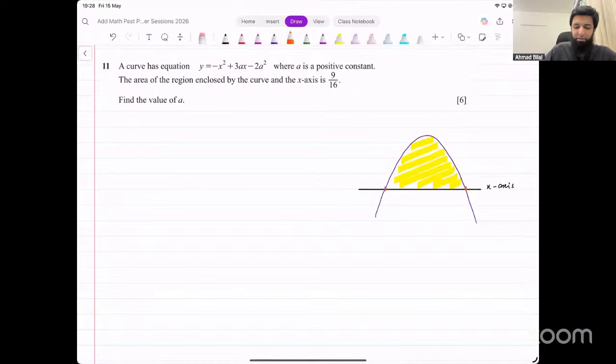How do you find x-intercepts for any function? You put y equal to 0. So we start by finding the x-intercepts of this function. Minus x squared plus 3ax minus 2a squared equal to 0. Let's try and solve this quadratic. I'll make the coefficient of x squared positive by taking everything to the other side. That will simplify things a little. x squared minus 3ax plus 2a squared equal to 0.